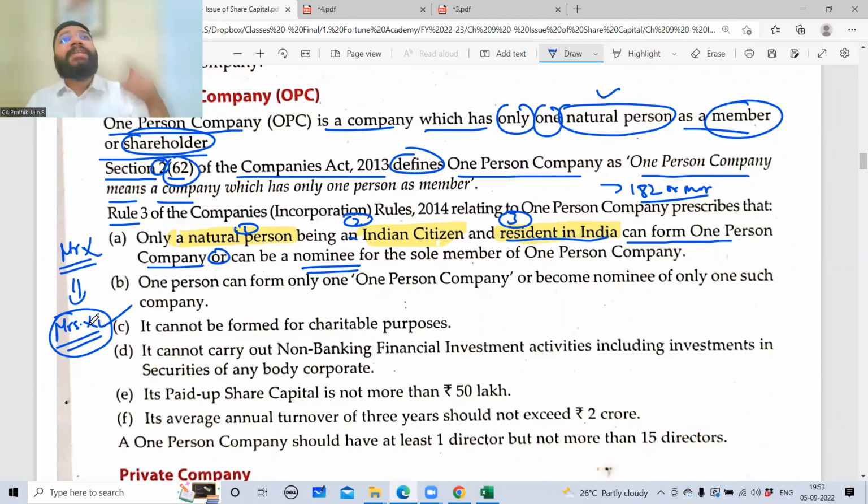So for Mrs. X to become a nominee also, she has to satisfy these three conditions. Mrs. X has to be a natural human being, an Indian citizen, and a resident of India. All three conditions apply even to the nominee, which means Mr. X, who is the member, has to follow those three conditions to start an OPC. Plus, for Mrs. X to become a nominee of that particular company, even she has to follow those three conditions. Are you clear with this first point? Please tell me yes or no.